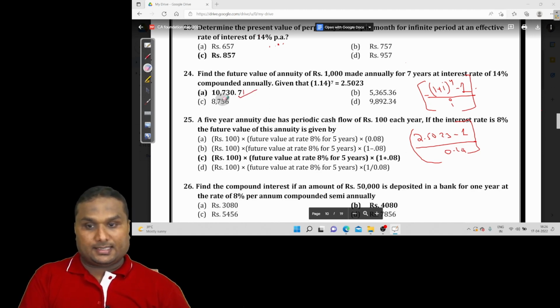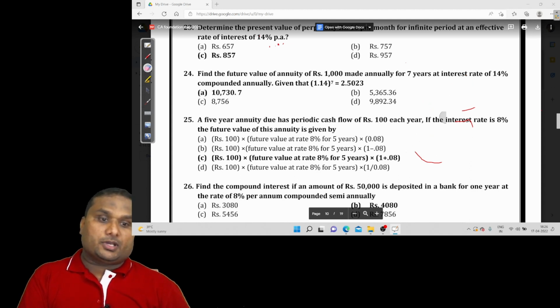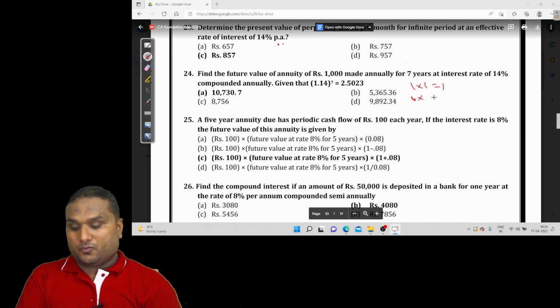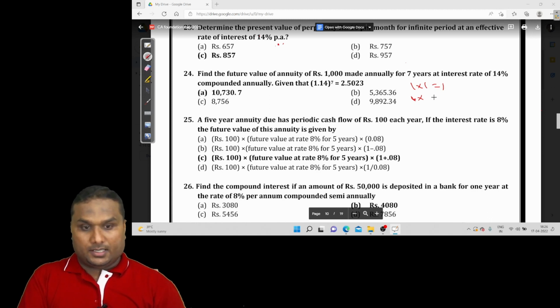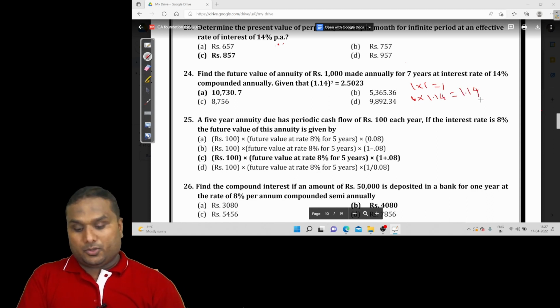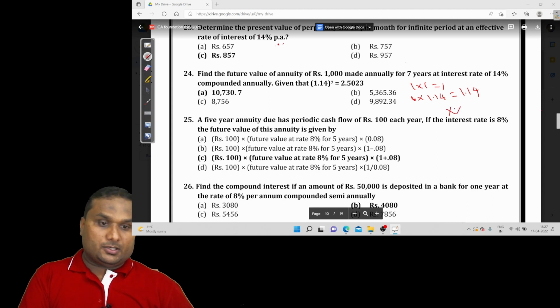10730.7142 is the exact answer. Or else you can use the future value technique with the help of a calculator. With the calculator, you can do it like this: 1 into 1 equal to 1, into 1.14 equal 1.14. Now into equal. Now what is that? Into equal.